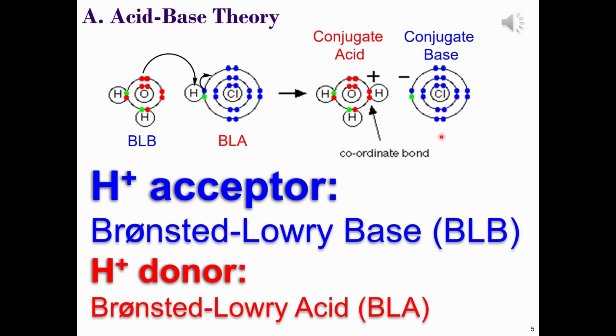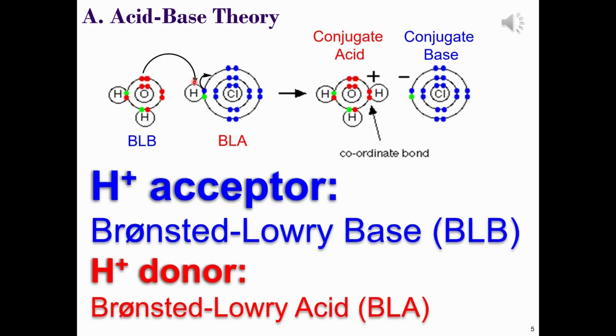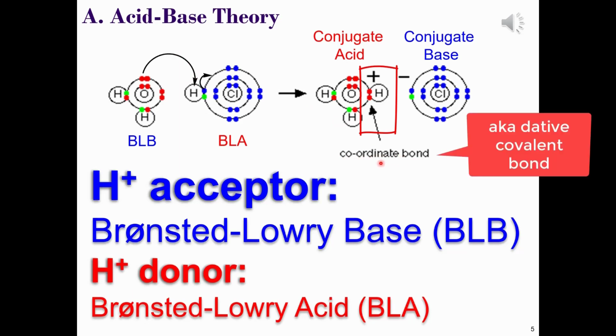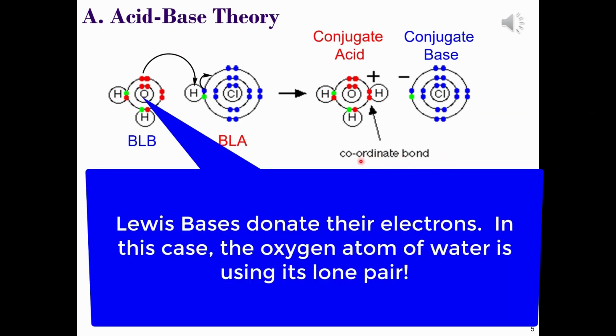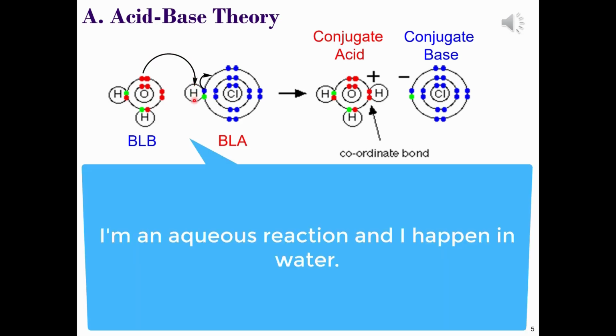Now, Lewis had a different model for this behaviour, which includes the use of arrows for the first time. In the Lewis model, the hydrogen ion is the active species. It accepts a pair of electrons from water to form a covalent bond. This is the dative covalent bond that is highlighted. Lewis bases donate pairs of electrons, and Lewis acids accept pairs of electrons. We'll revisit this reaction later on. This is an example of an aqueous reaction that occurs in water.